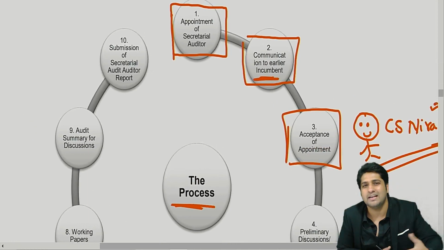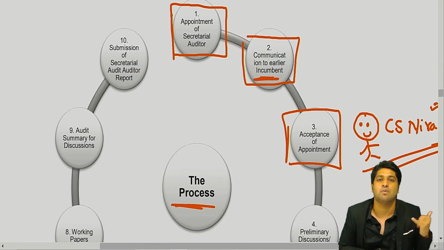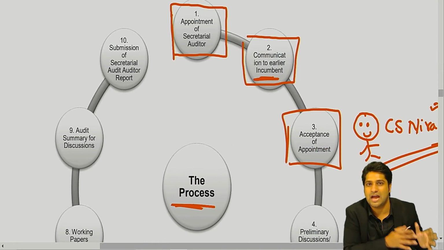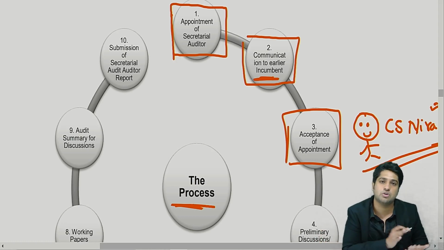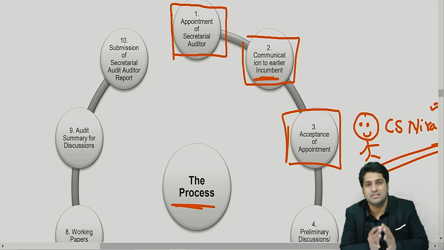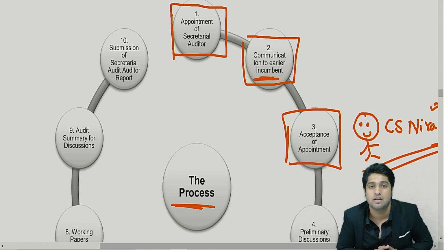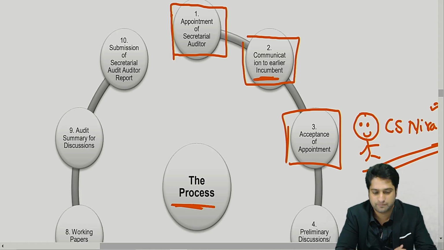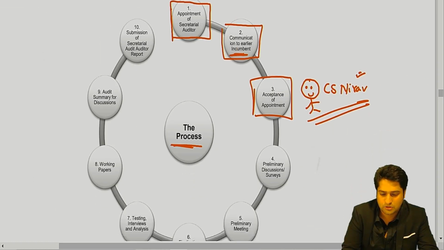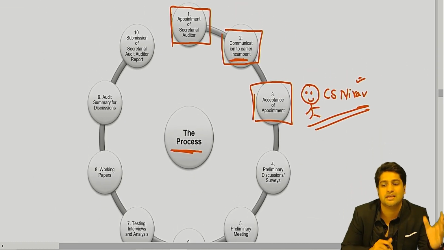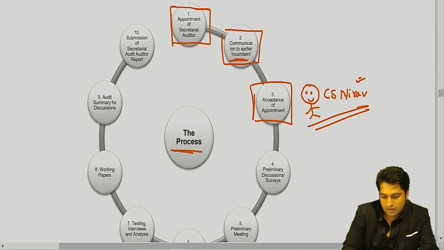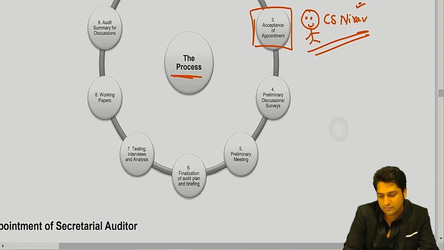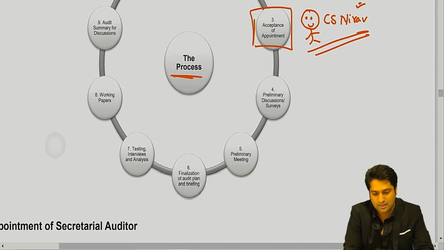If I'm appointed, I will ask how is the company and what all I need to do, because for me the company is new and the processes are new, but for someone who has already done the audit, they have to guide me professionally, because that is professional ethics. Am I clear with this? So supremely simple. Then the next thing will be you start your process for audit. Once we have appointed Nirav, he will start conducting the audit.